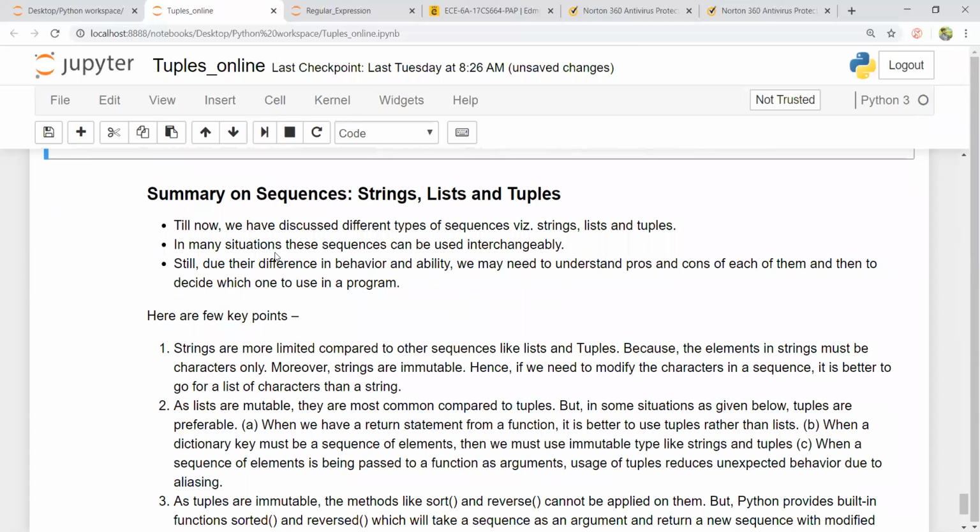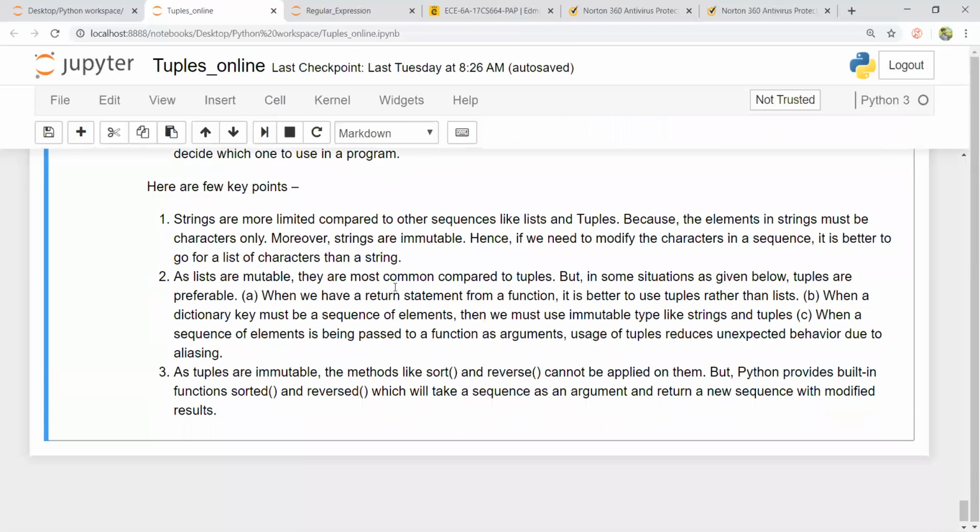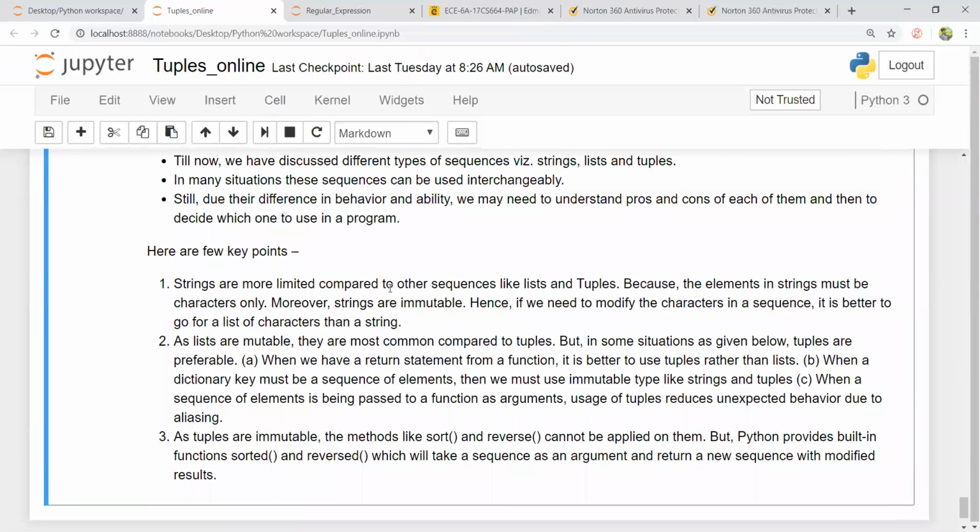I've given a summary on sequences, strings, lists, and tuples. Here I could find strings and tuples are alike because I cannot modify the values. So these are immutable, whereas lists are mutable. I've listed a few key points between tuples, strings, and lists. Most importantly, strings and tuples are immutable, whereas lists are mutable.